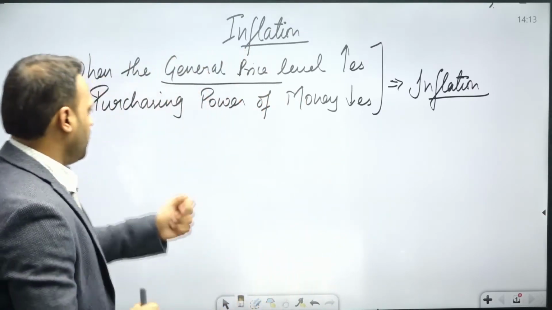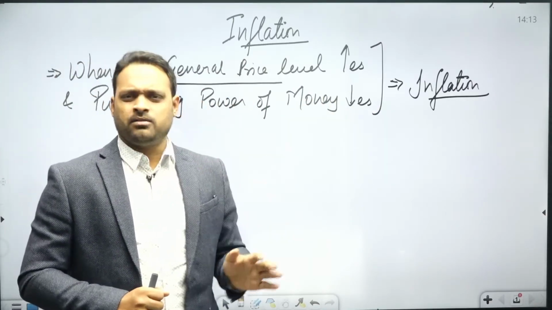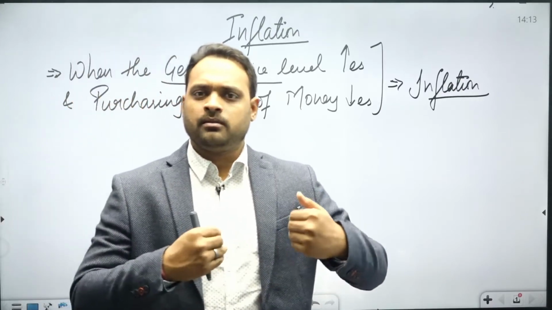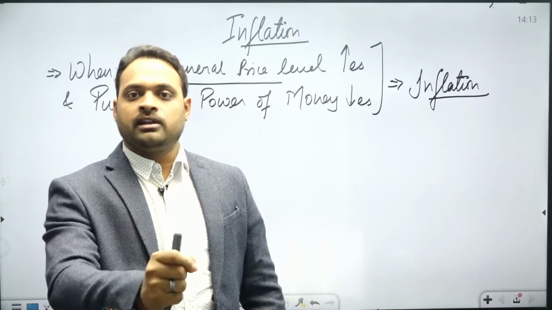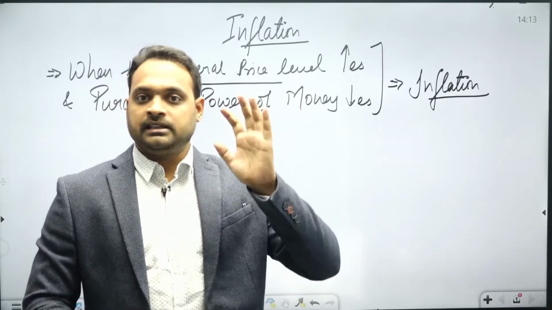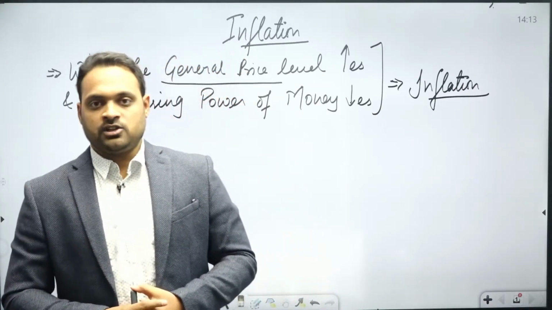So this is called the purchasing power of money. In a very simple way, any commodity which was available in the market for rupees 1000 is now not available for rupees 1000, its price has gone up. This phenomenon or situation in the economy is called inflation.